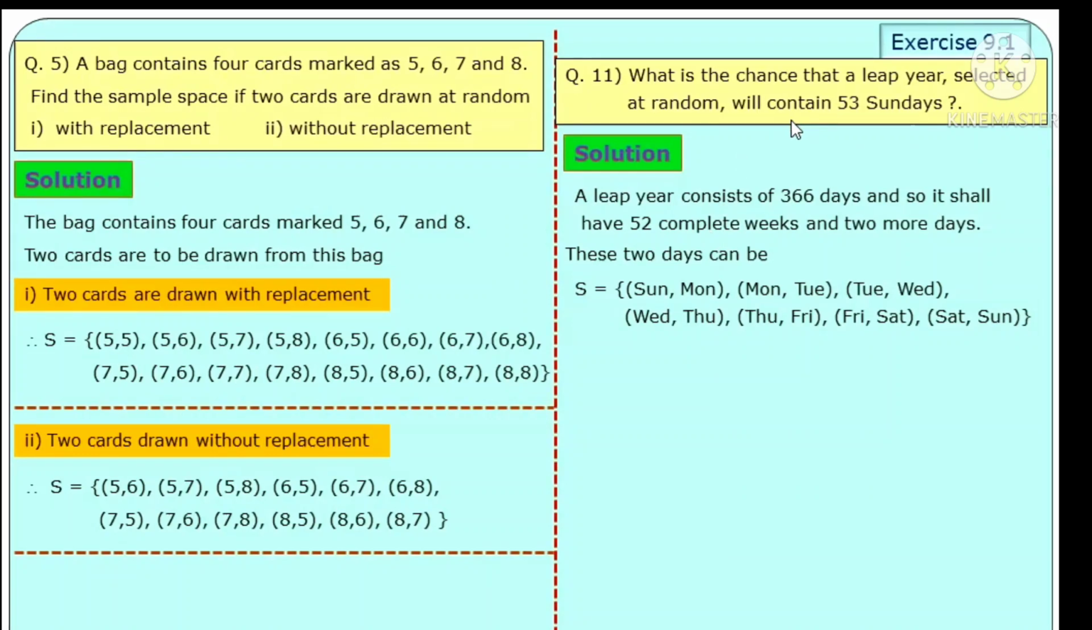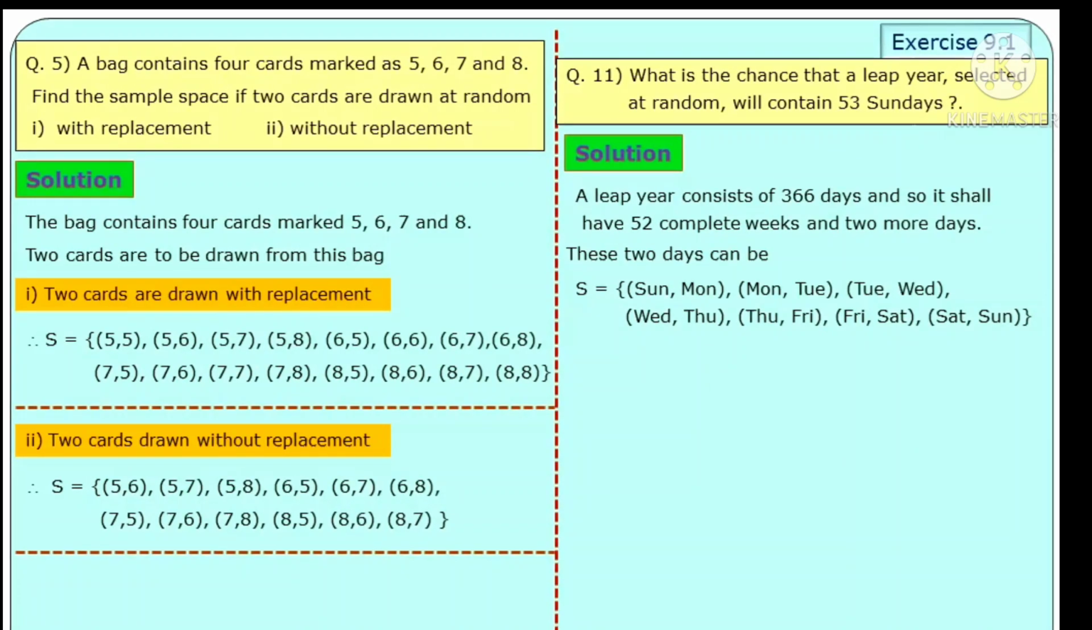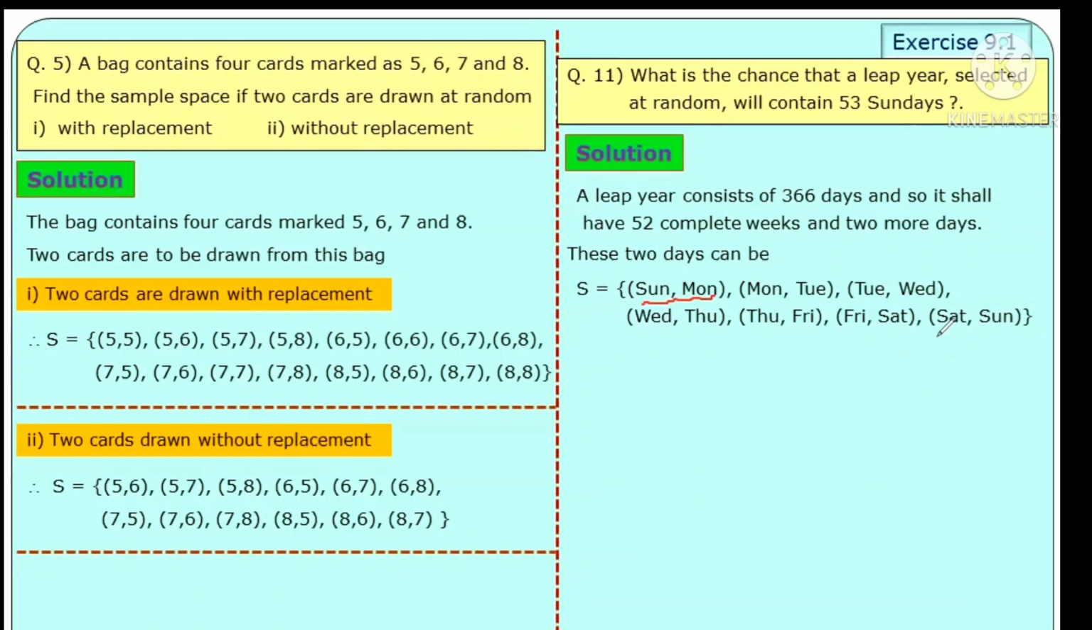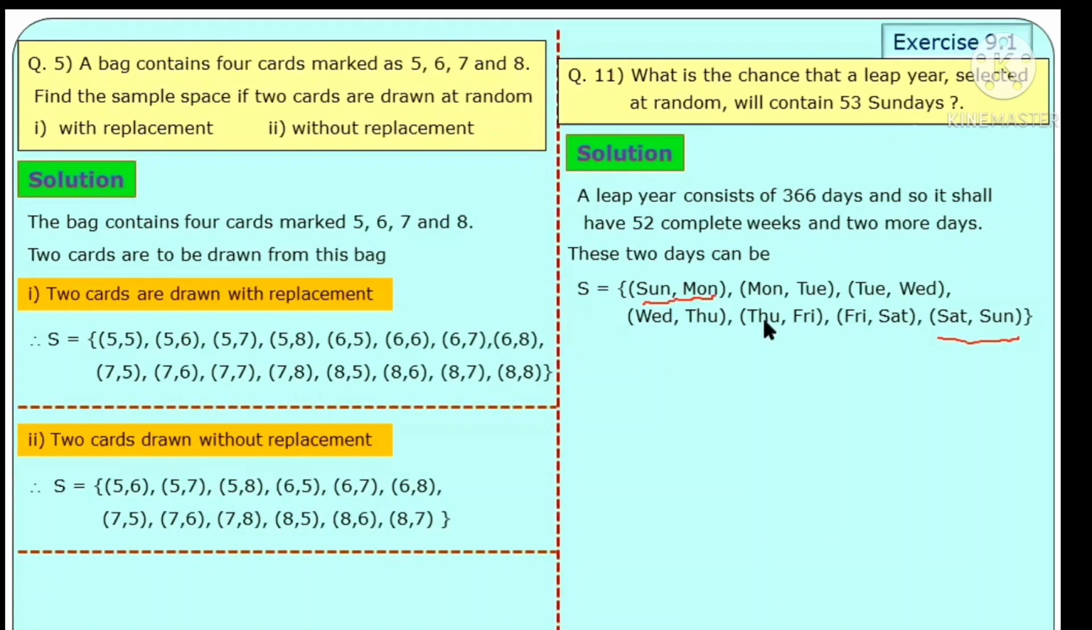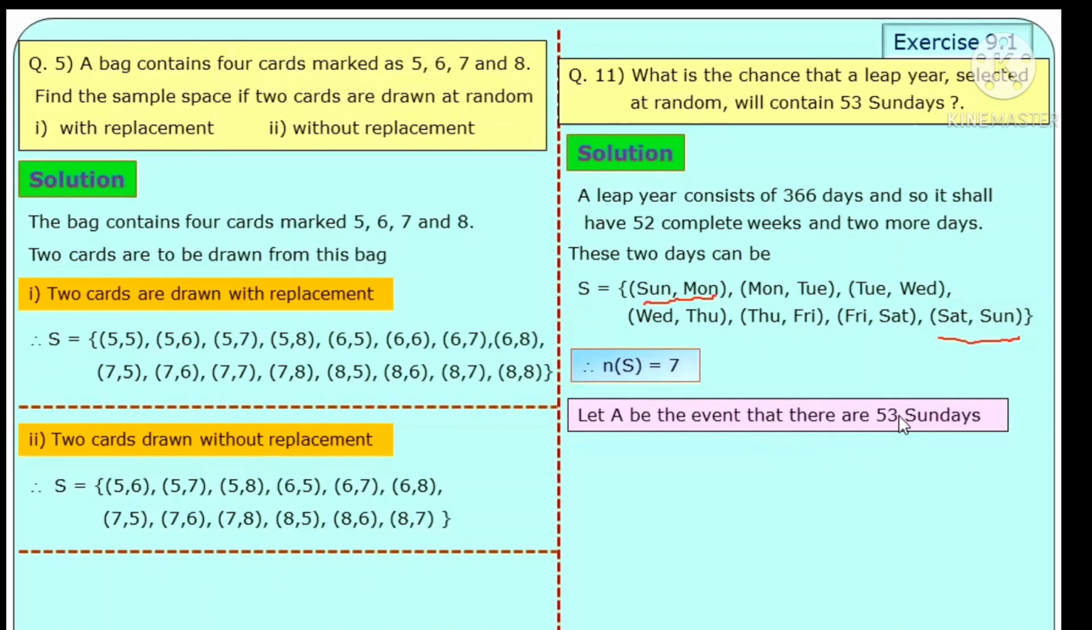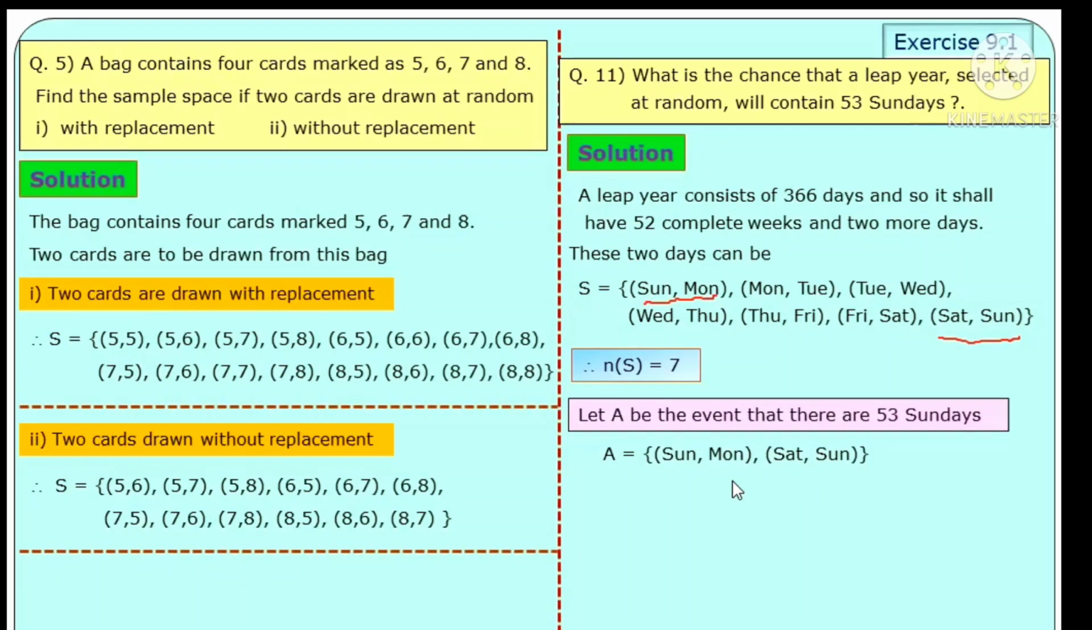To find the probability that the day is a Sunday, there are only 2 chances. Maybe those 2 days are Sunday-Monday, otherwise those 2 days are Saturday-Sunday, which gives 53 Sundays in that leap year. So event A is that there are 53 Sundays. So outcomes are only 2: first is Sunday-Monday, and next is Saturday-Sunday.